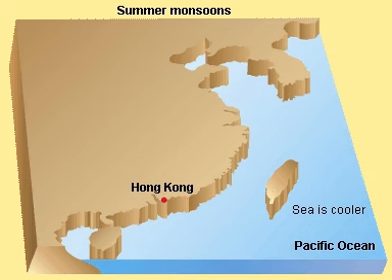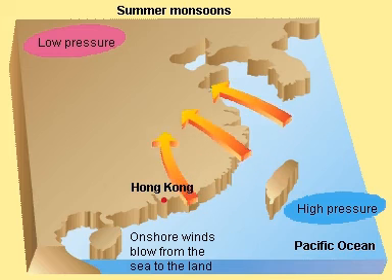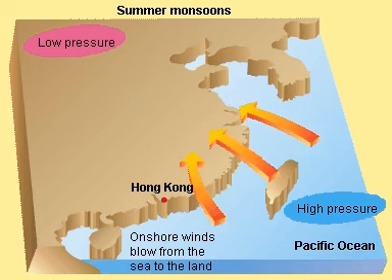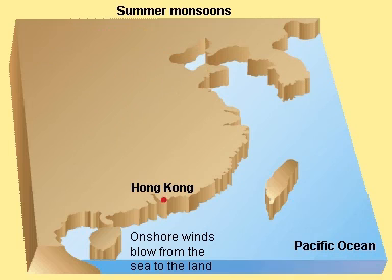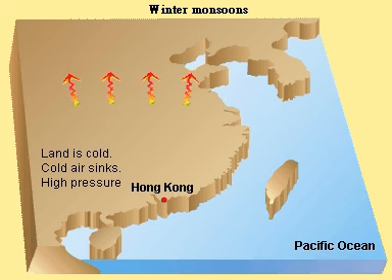Water absorbs heat more slowly than the land. Therefore, air over the sea is relatively cooler than the land. Air pressure over the sea is higher than the land. Wind blows from high pressure area to low pressure area. Thus, air from the ocean moves towards the southern and eastern parts of Asia. This is onshore winds.